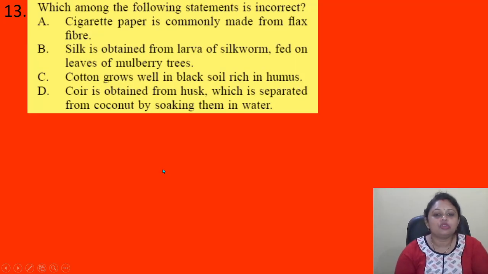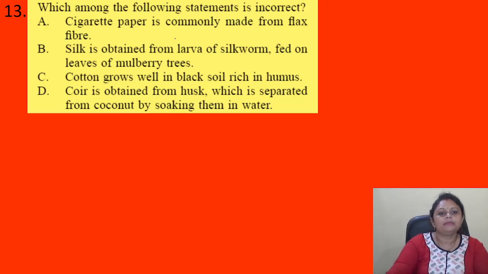Which among the following statements is incorrect? Cigarette paper is commonly made from flax fiber. Silk is obtained from larva of silkworm fed on leaves of mulberry trees. Then cotton grows well in black soil rich in humus. D, coir is obtained from husk which is separated from coconut by soaking them in water.